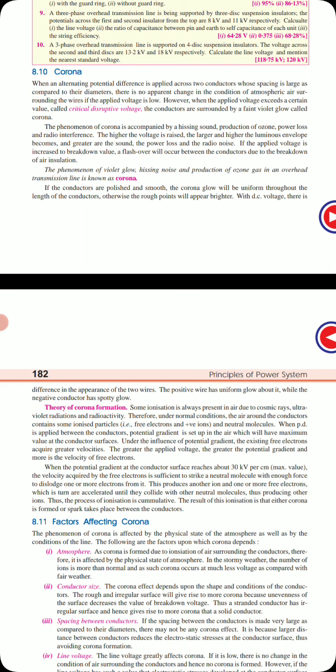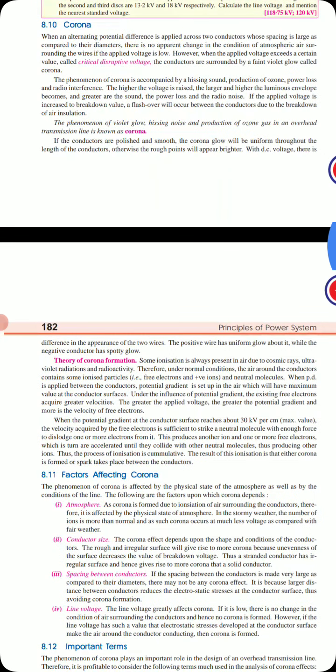When a potential difference is applied between the conductors, a potential gradient is set up in the air, which has its maximum value at the conductor surface. Under the influence of the potential gradient, the existing free electrons acquire greater velocity. The greater the applied voltage, the greater the potential gradient and the higher the velocity of the free electrons.